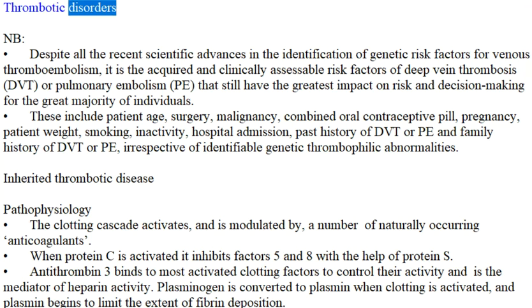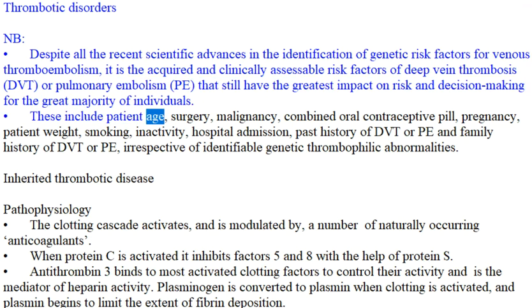Thrombotic disorders. NB. Despite all the recent scientific advances in the identification of genetic risk factors for venous thromboembolism, it is the acquired and clinically accessible risk factors of deep vein thrombosis, DVT, or pulmonary embolism, PE, that still have the greatest impact on risk and decision-making for the great majority of individuals.